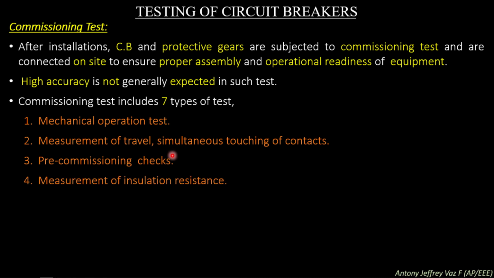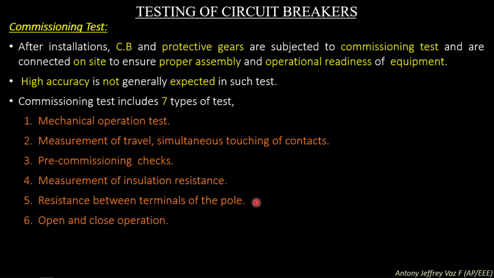Then pre-commissioning checks, measurement of insulation resistance, resistance between terminals of the pole, open and close operation at the commissioning period of the circuit breaker, and checking operation by energizing the relay. So these are all the 7 tests which are made during the commissioning period of a circuit breaker.